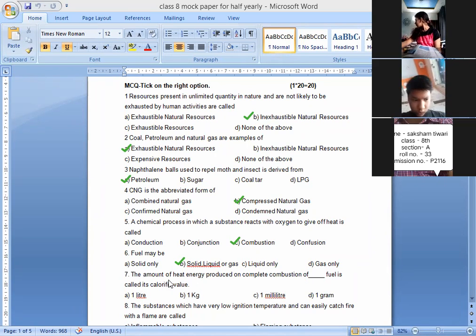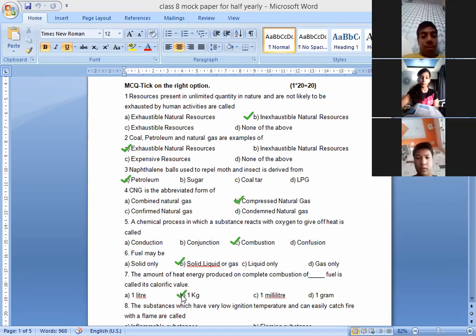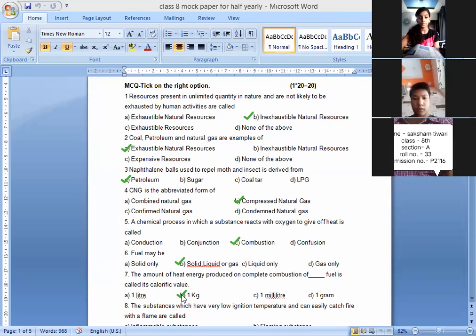Next, question number 7. The amount of heat energy produced on complete combustion of dash fuel is called its calorific value. So how much of a fuel is burnt? Yes, Pratyaksha? 1 kg. Yes, the fixed quantity is 1 kg. Aryan Singh is right. So 1 kg is a fixed quantity of a fuel. Let's continue with the next part.